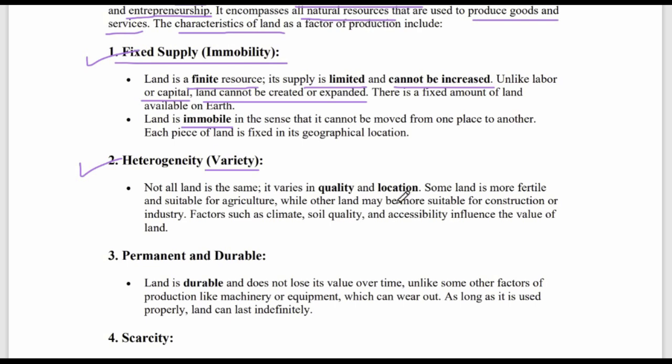That is, you can grow vegetables and crops on them, and some places are not suitable for growing vegetation. Some land is more fertile and suitable for agriculture, while other land may be more suitable for construction or industry. Factors such as climate, soil quality, accessibility, all these influence the value of the land also. The quality of the soil, what climate it is. If it's very hot, then the demand for land may be less because people don't want to go into humid area or very hot areas.